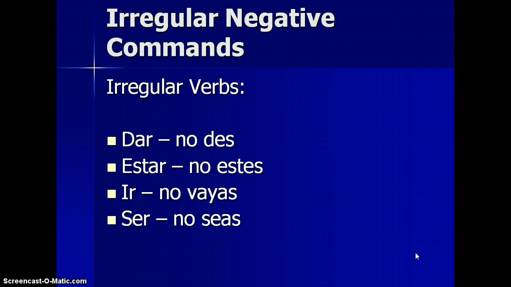The irregulars, there's only four. So only four irregular negative commands. You have dar, and the command would be no des. Remember, these are negative, so they have to have the no. Estar, no estés. Ir, no vayas, and ser, no seas.